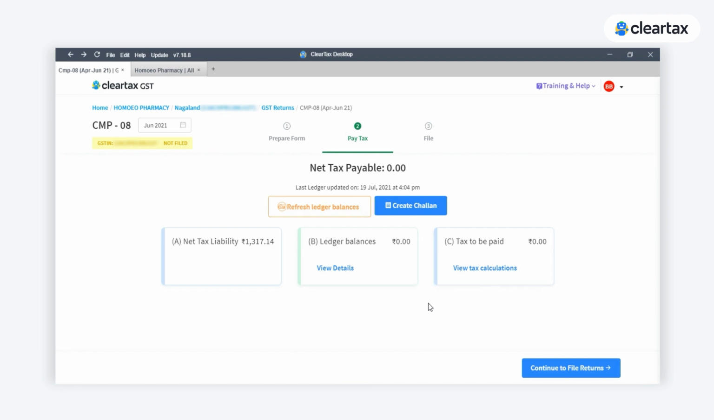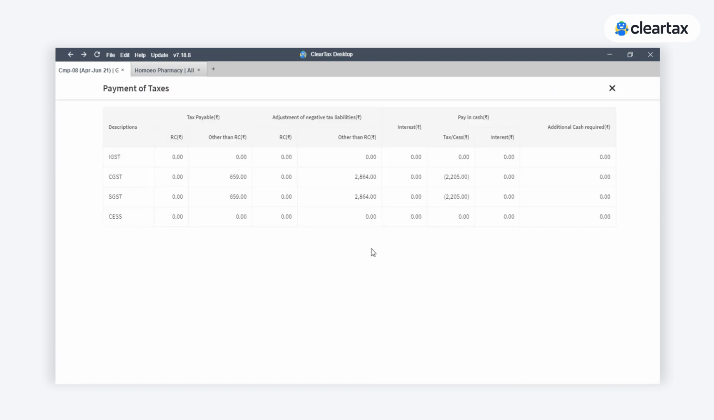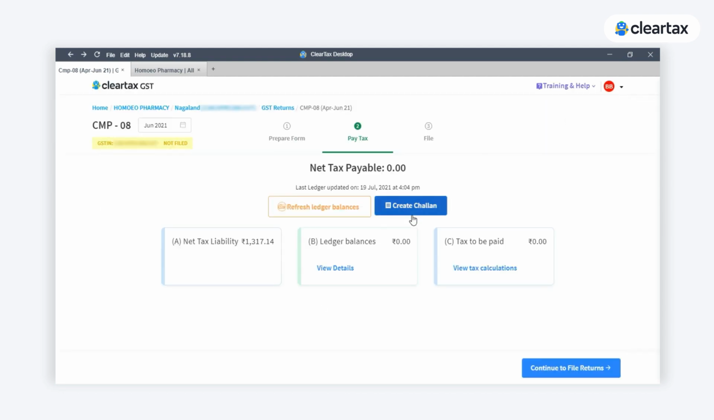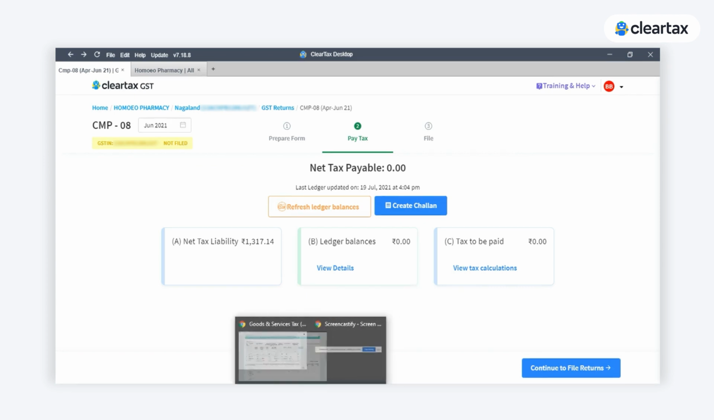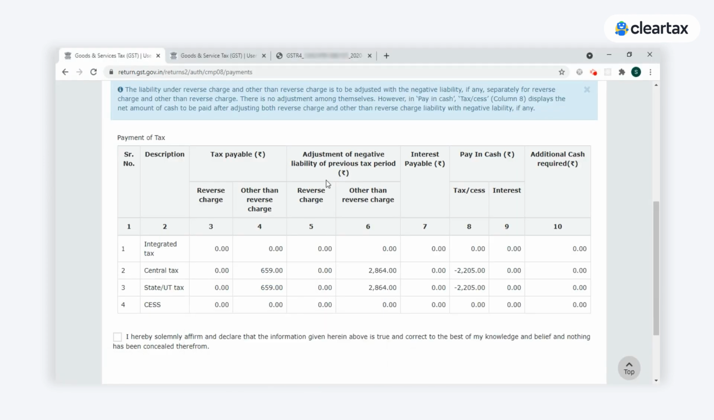What exactly is the reason for this? Let us see. Here we have the adjustment of negative tax liabilities present and pay in cash is in negative. So because of this, the net tax payable is zero. What exactly is the reason for the adjustment of negative tax liability that is present here?